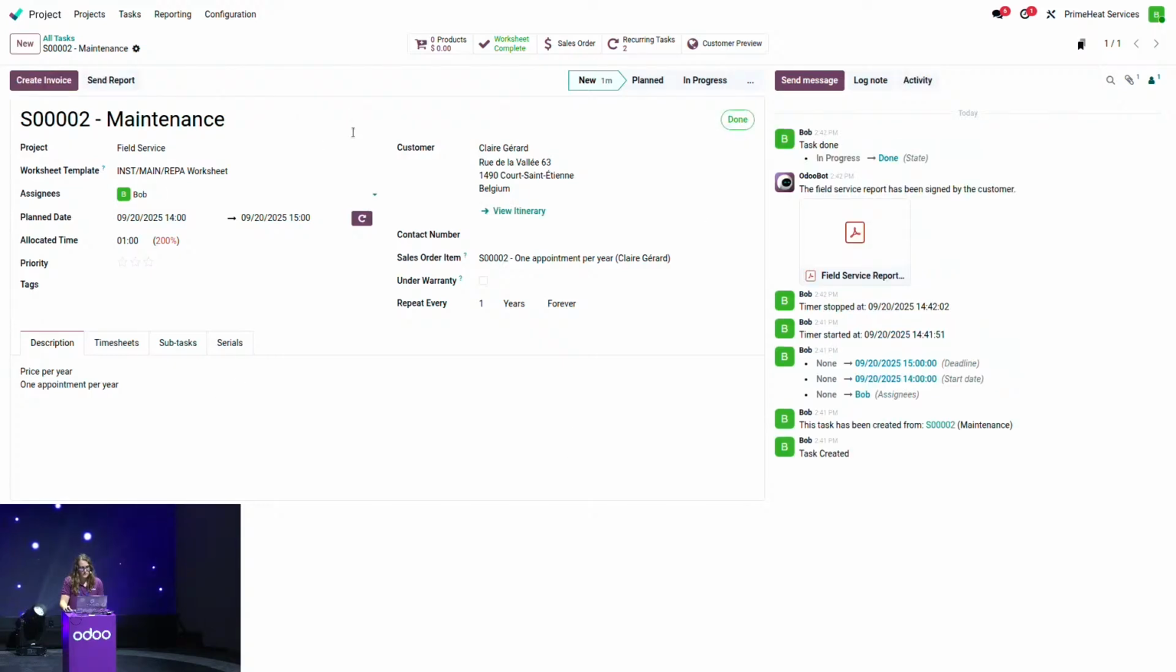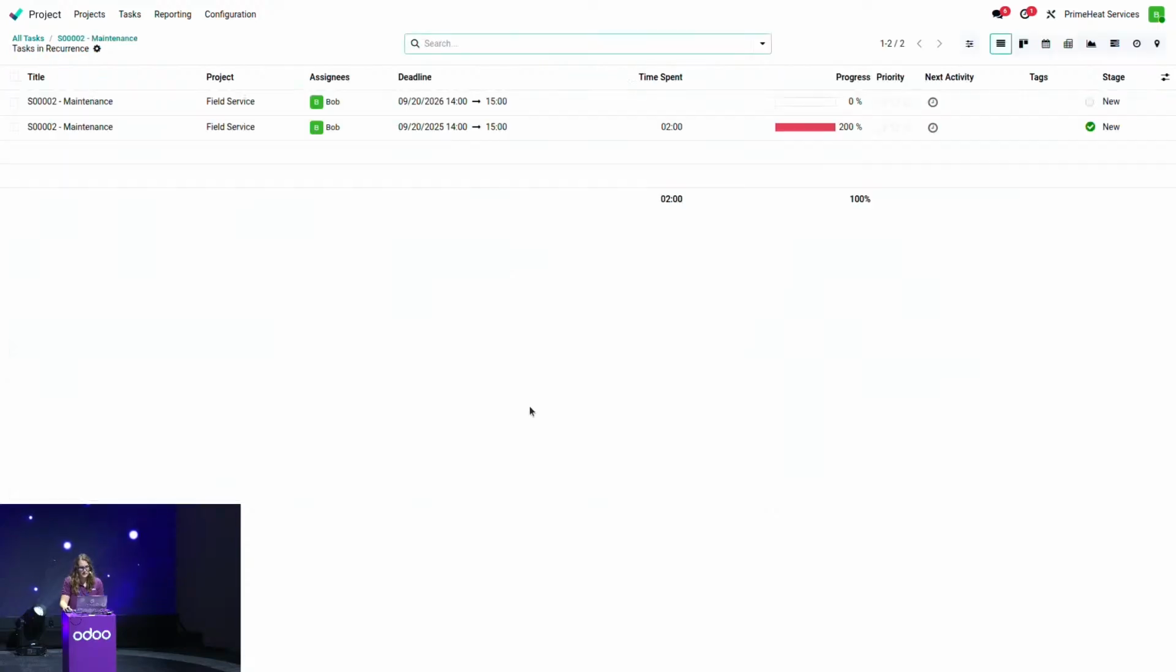Here we see that once the task is marked as done, we have the second task that was triggered. We see it here in the recurrent task. So if I click on it, we see that this was today's task, and we see that the task for next year has been triggered with the same date.